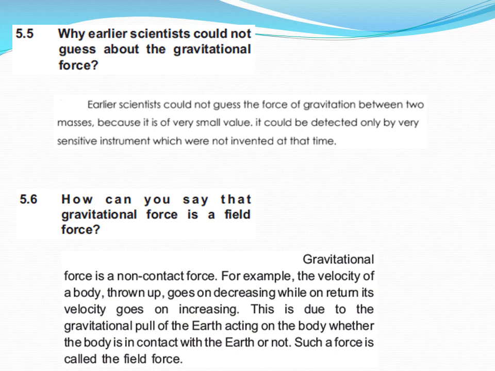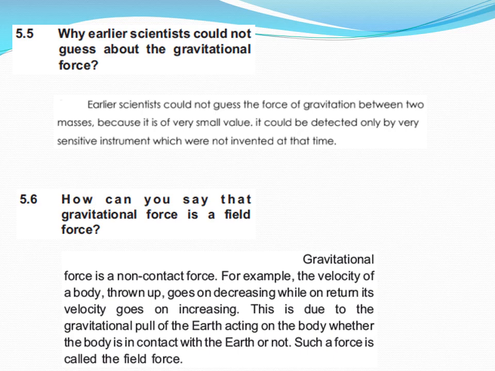Because gravitational force is having very small value, that's why earlier scientists couldn't guess about it, and they didn't go for researching it.